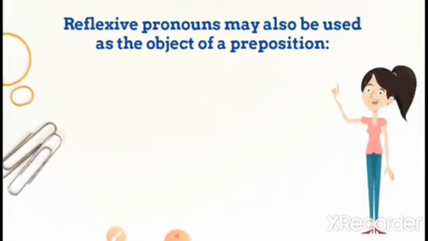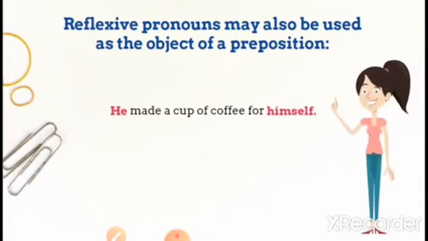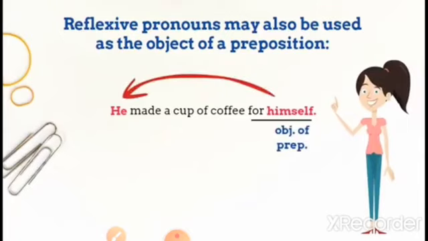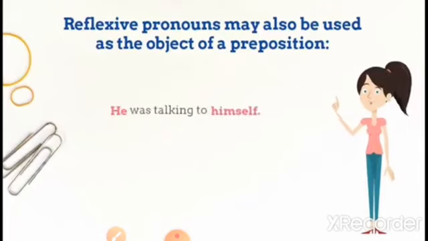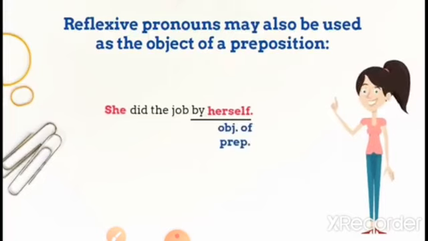Reflexive pronouns may also be used as the object of a preposition. Prepositions, you know what they are. Look here. For himself, it is the object of a preposition. Himself again refers to he. In "to himself", himself is the object of a preposition. He was talking to himself. Here herself is the object of a preposition. Herself refers to she.